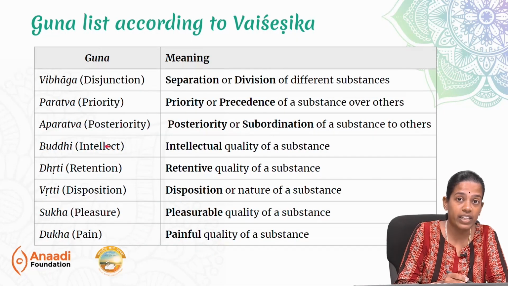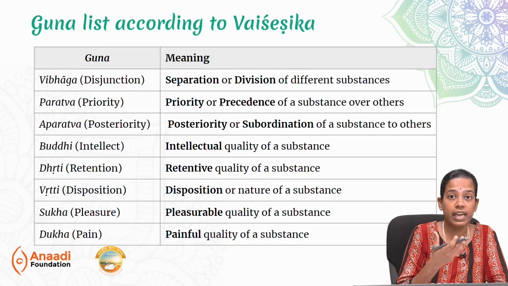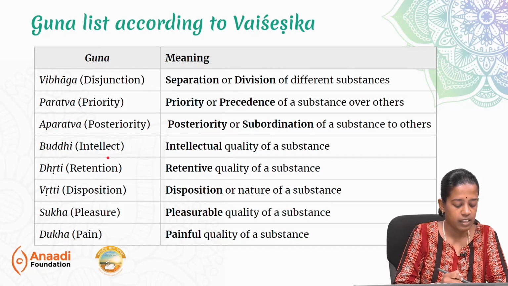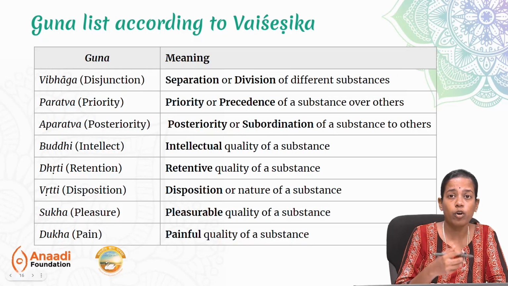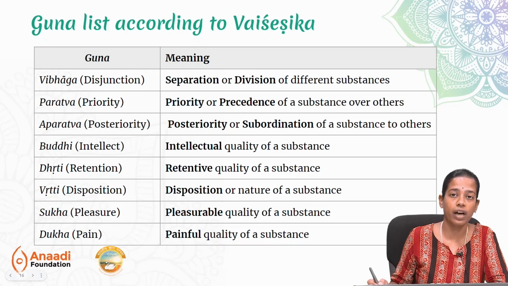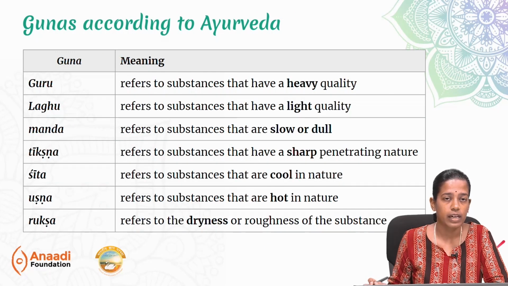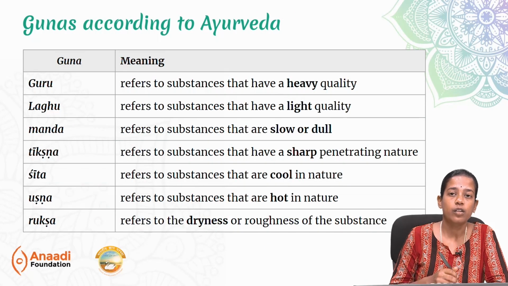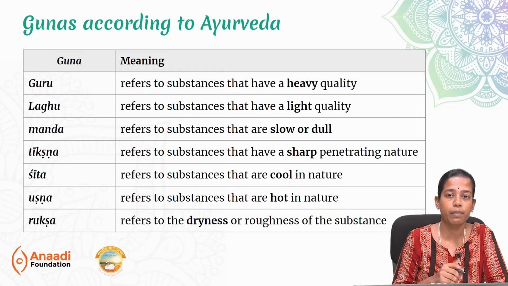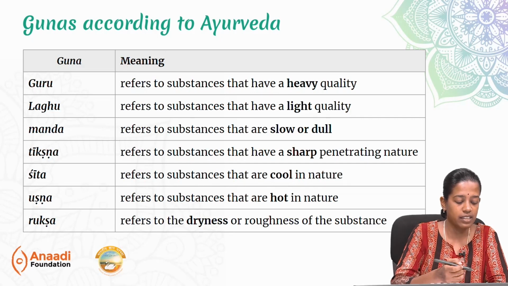They can also have an intellect, which is buddhi. They may retain, which is dhriti. They may even have a disposition, which is vritti. They might cause pleasure or pain, which is sukha and dukkha. According to Ayurveda, the concept of guna in Padartha Vijnana is subcategorized into the following aspects.